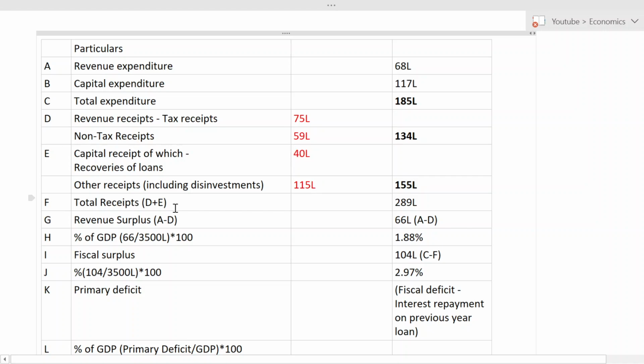And then for total receipt, it is total expenditure. Now for total receipt, what I have to do? D plus E. When I add these two, I will get how much? 289 lakh. Okay. Now I have to see whether I have got revenue surplus or revenue deficit.